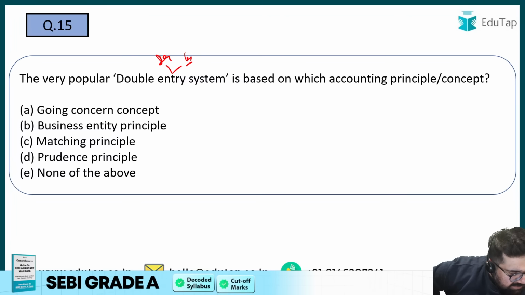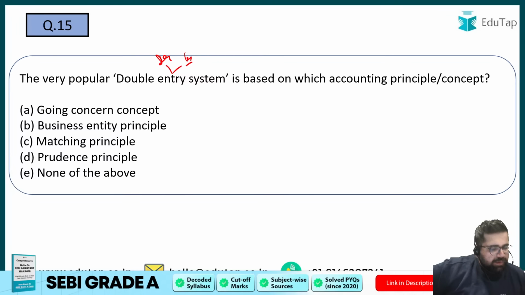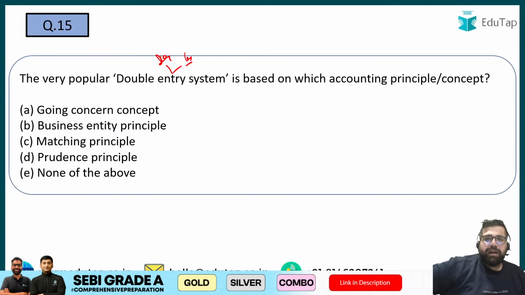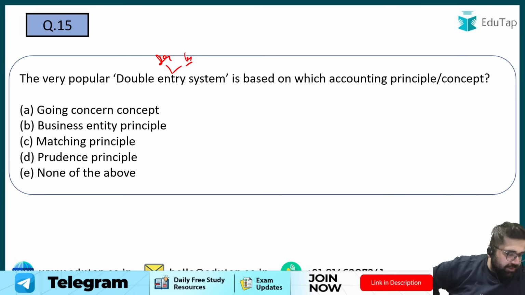But paisa on lakhs of transactions can be thousands of rupees. Again, but if you talk about a company who is earning in crores, thousands also won't matter, right? Now, ifs and buts can be everywhere, but you have to use your logical mind to answer the question. Right? Question number 15. The very popular double entry system is based on what?